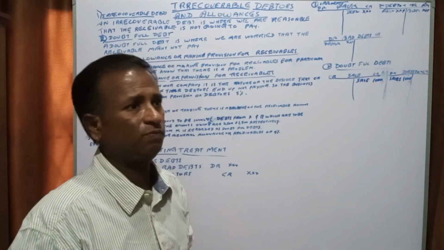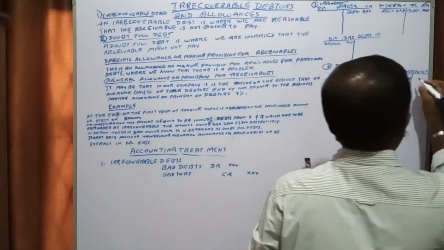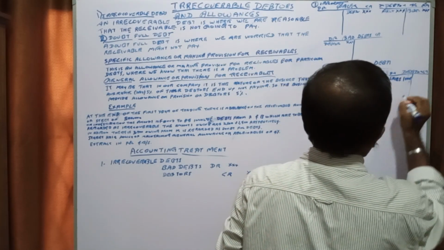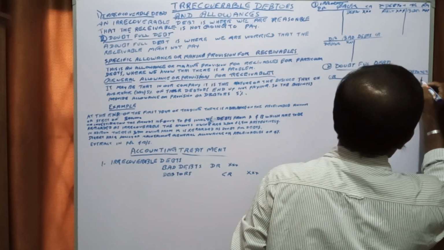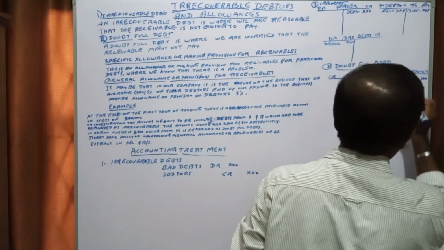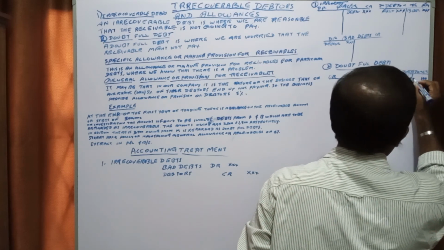So for this person we can say 100 only. Debtors account 100, right?